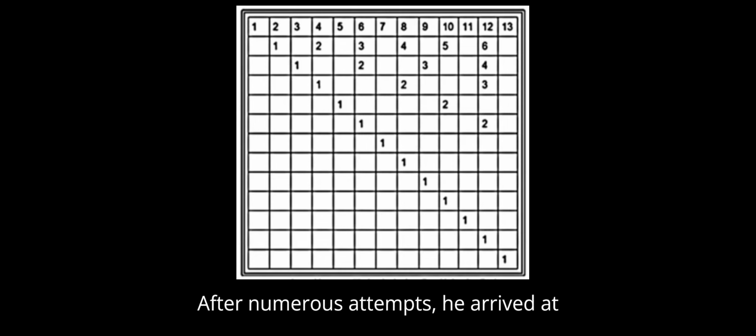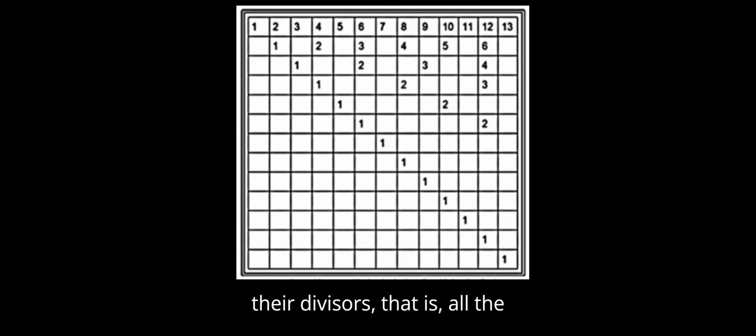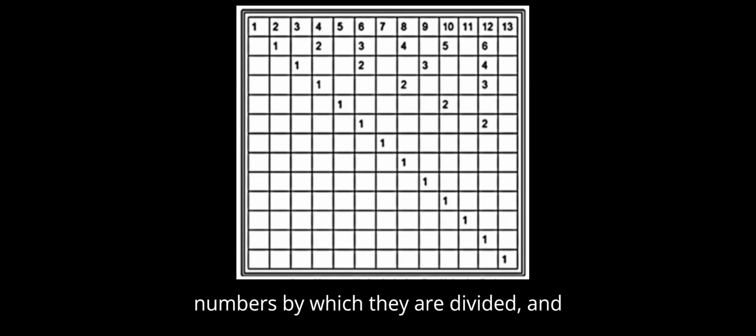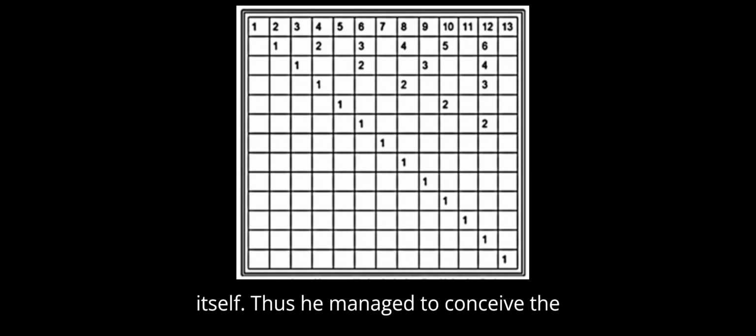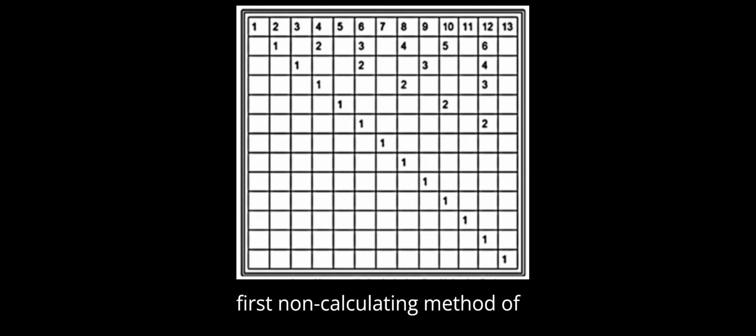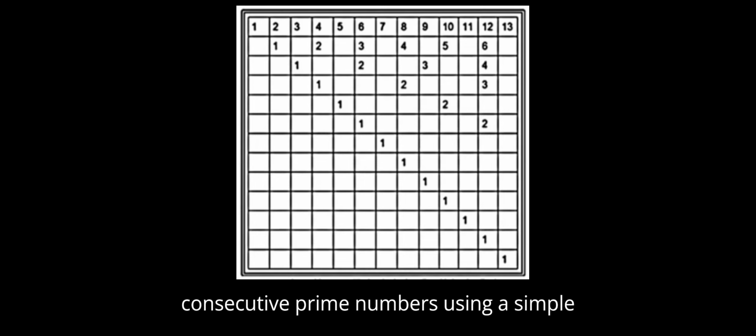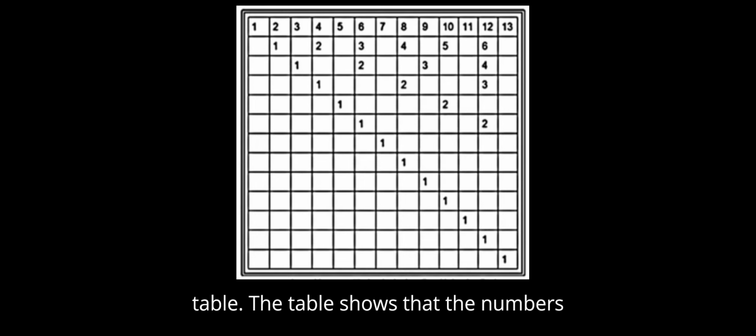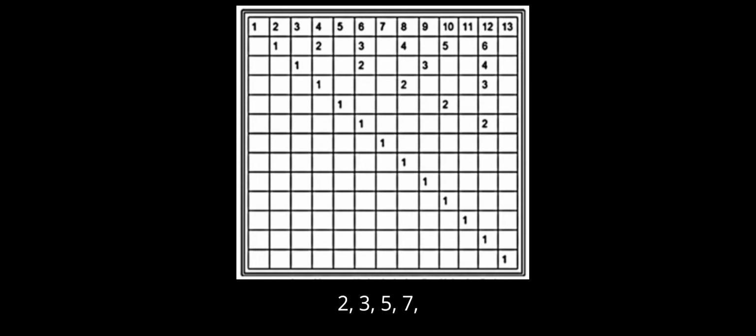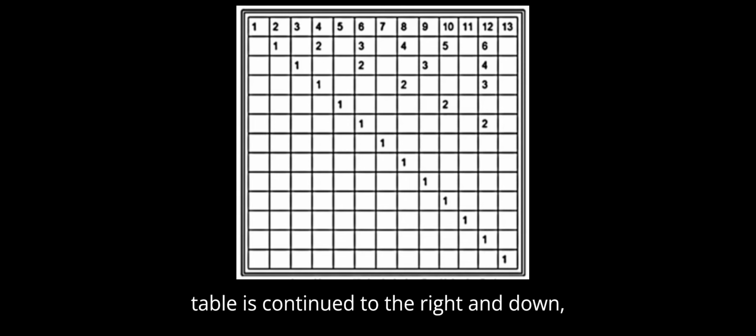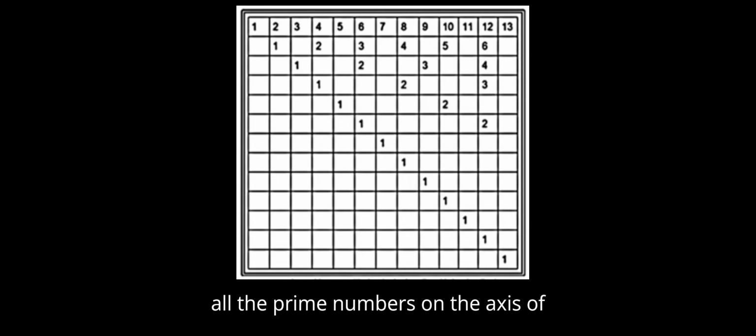After numerous attempts, he arrived at the table below, which allowed him to identify all the prime numbers without any calculations. He noticed that on the vertical of his table some numbers have their divisors, that is, all the numbers by which they are divided, and others have no divisor except 1 and themselves. Thus he managed to conceive the first non-calculating method of finding consecutive prime numbers, using a simple table. The table shows that the numbers 2, 3, 5, 7, 11, 13 are prime. If the table is continued to the right and down, all the prime numbers on the axis of natural numbers to infinity can be discovered consecutively.